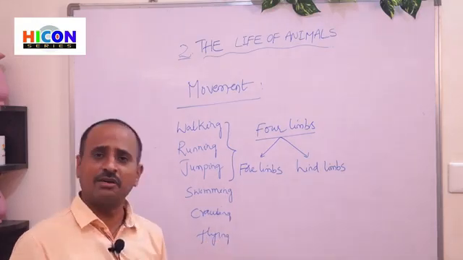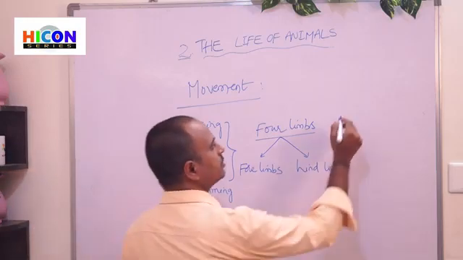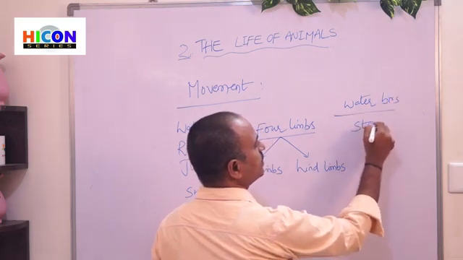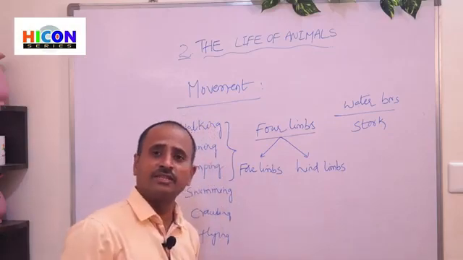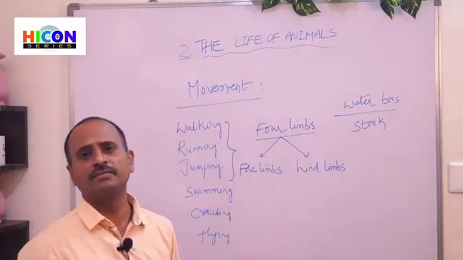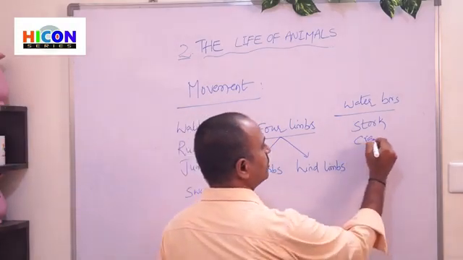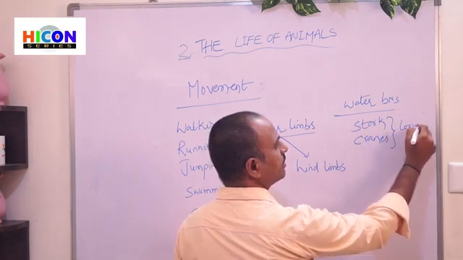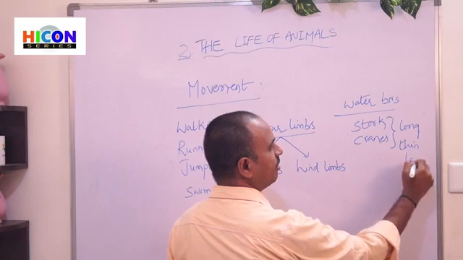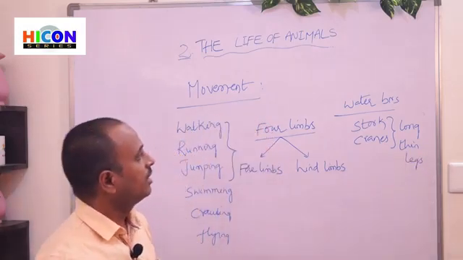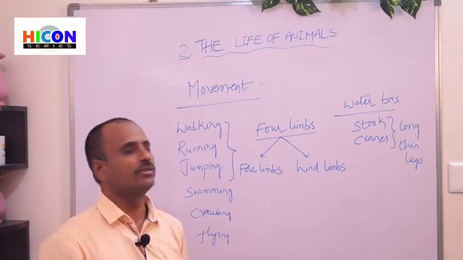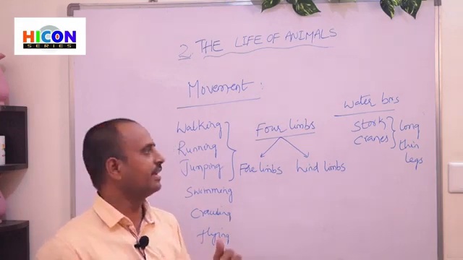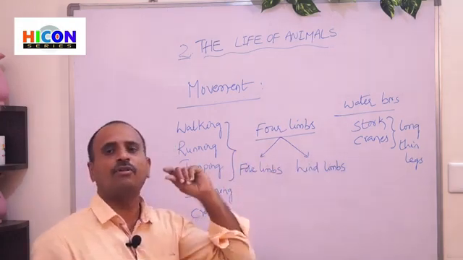And if we take some water birds like crane or stork, so have you ever seen the stork birds? They are very large in size. And also cranes. So these are called water birds, and they have long thin legs, which are useful in wading the water. So with the help of their long thin legs, they can move easily in the water, and they can easily catch the fishes with the help of long beaks.